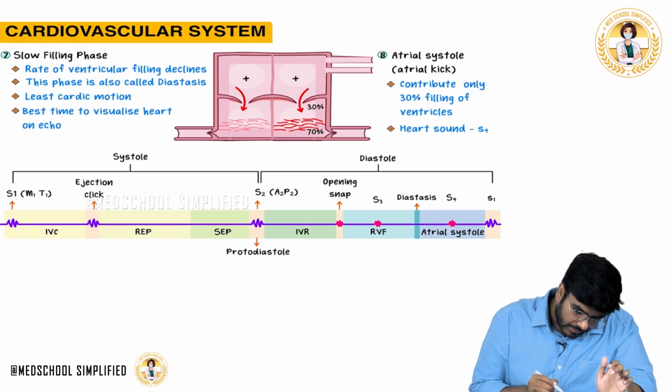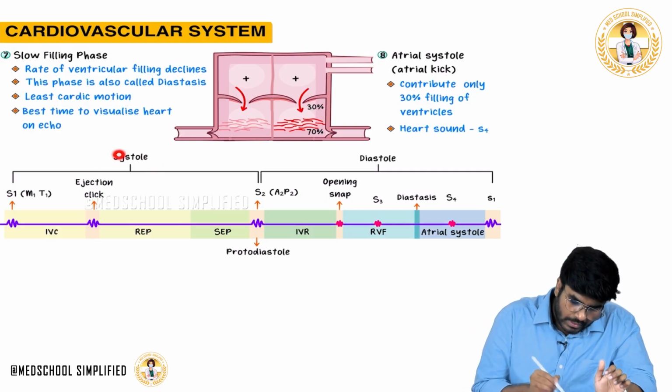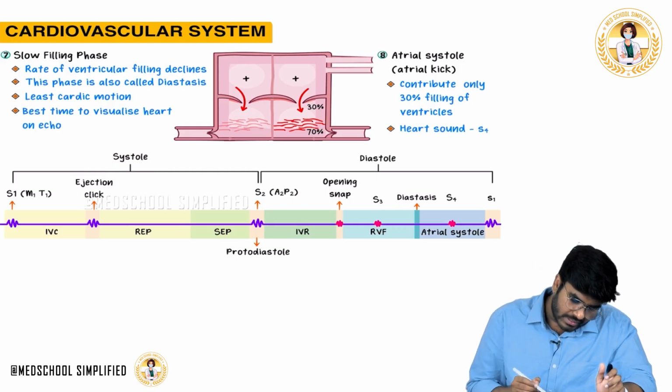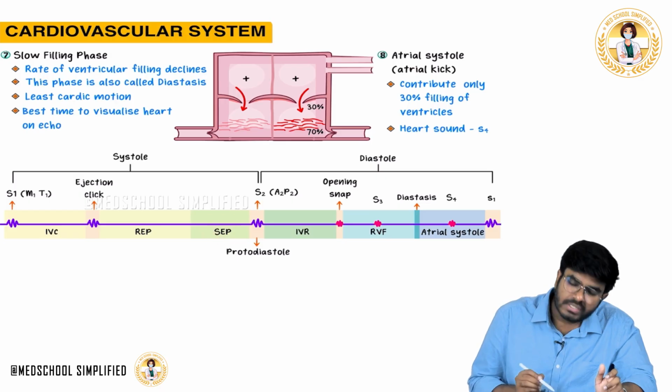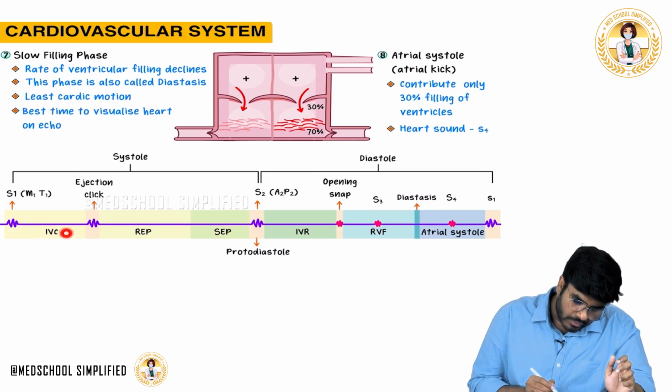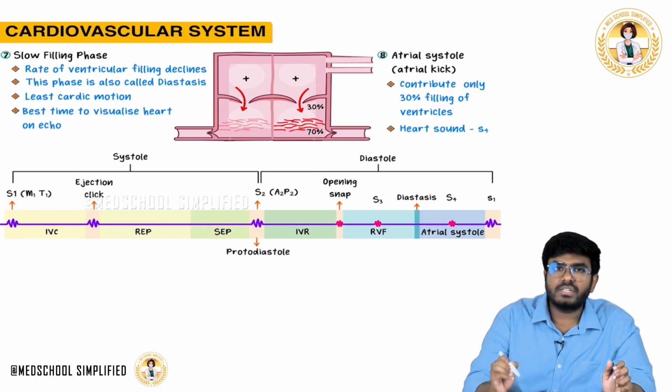Okay. Now let's start with the systole case. Systole is divided into how many phases? Systole is divided into isovolumetric contraction, rapid ejection phase, slow ejection phase. That's it.